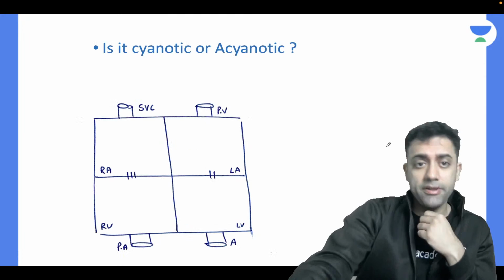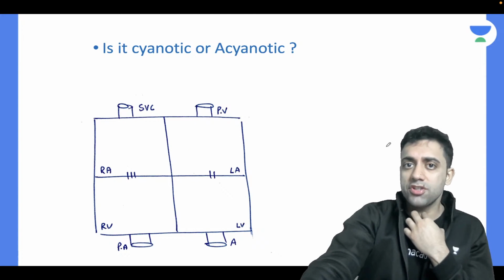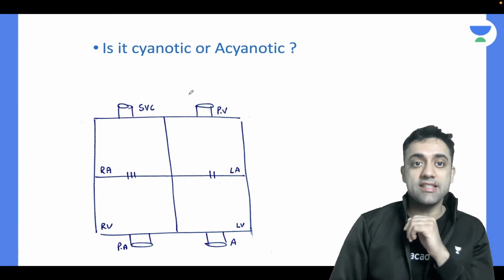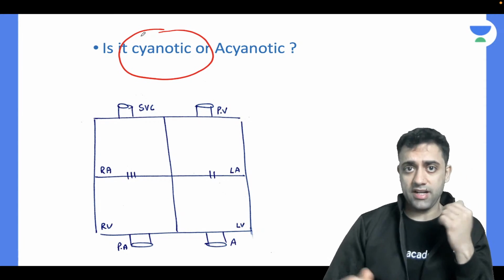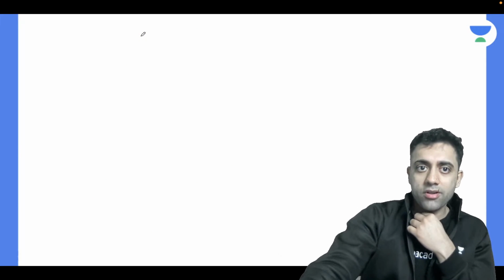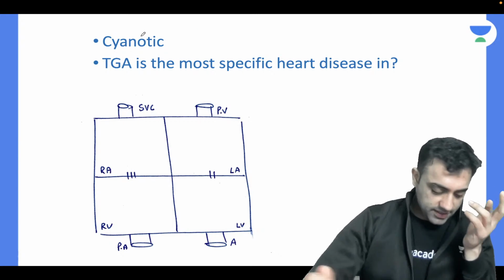So coming to this, number one, transposition of great arteries. Is it a cyanotic or an acyanotic congenital heart disease? It is a cyanotic congenital heart disease. And why? I have told you in depth and detail why. Next very important thing, now this is the exam question.